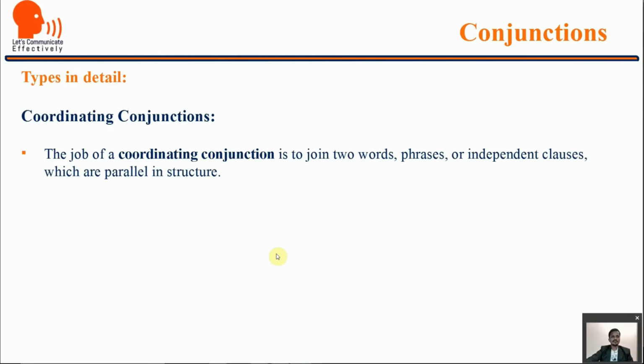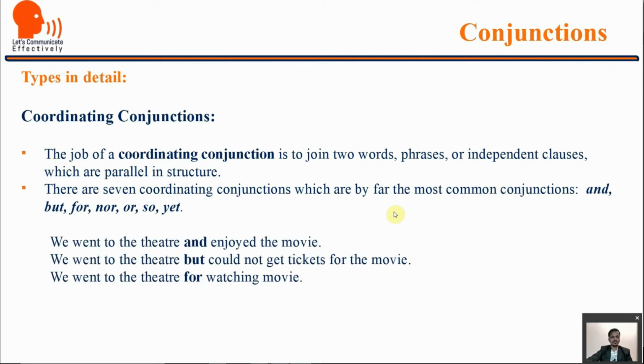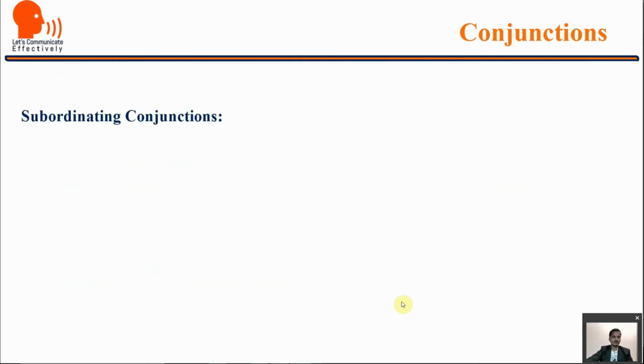The coordinating conjunctions, the job of these coordinating conjunctions is to join two words, phrases, or two independent clauses which are parallel in structure, equal in importance. For example, again, these fanboys we have just talked about. Look at the examples. We went to the theater and enjoyed the movie. We went to the theater but could not get tickets for the movie. We went to the theater for watching movie. So independent clauses are joined with these coordinating conjunctions.